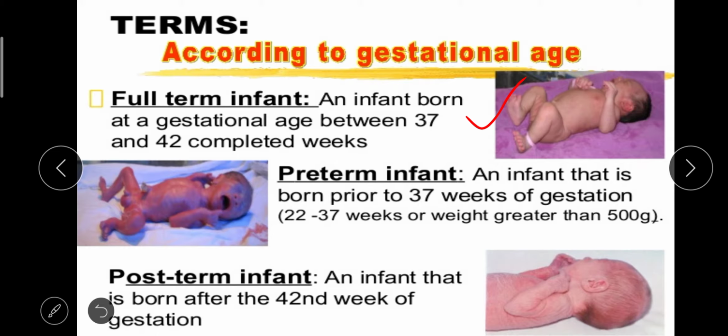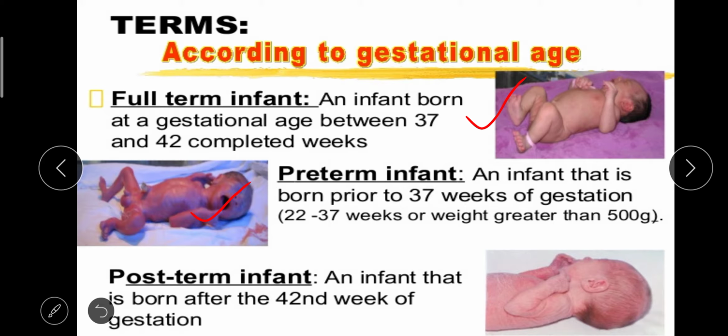The baby completed 37 weeks of gestation or pregnancy. Okay. Preterm infant, an infant that is born prior to 37 weeks of gestation, okay, 22 to 37 weeks, or weight greater than 500 gram. When the baby is delivered before the 37 weeks of gestation, in that case we will call it a preterm baby. Even you can see the picture of how it looks.